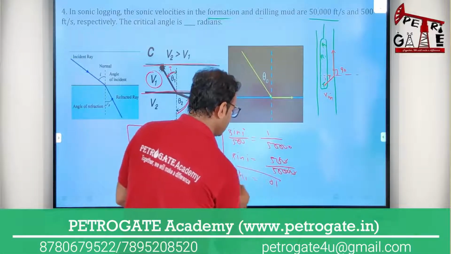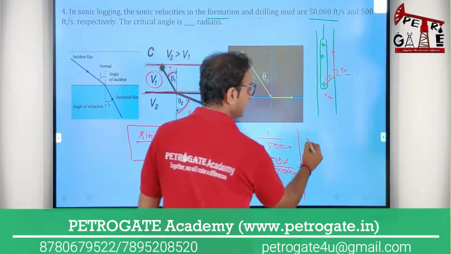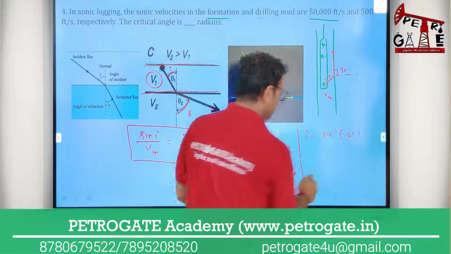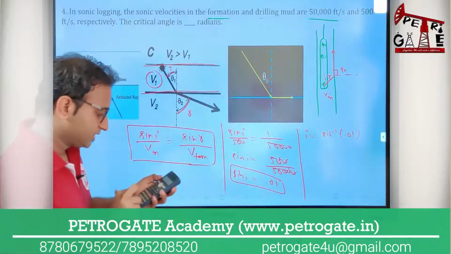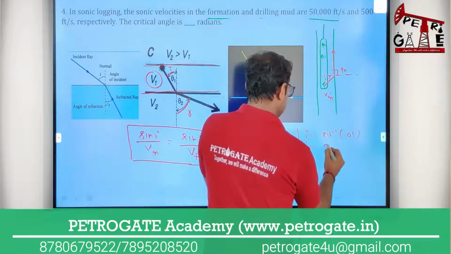Now I am taking the angle equal to sin inverse 0.01. So now you will see sin inverse 0.01, my dear, the angle will be in degrees.